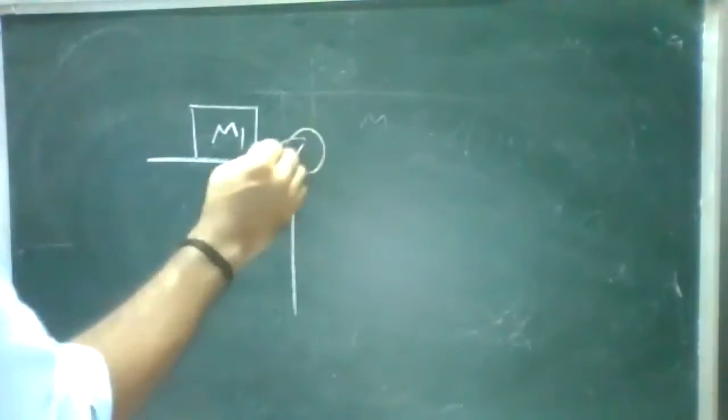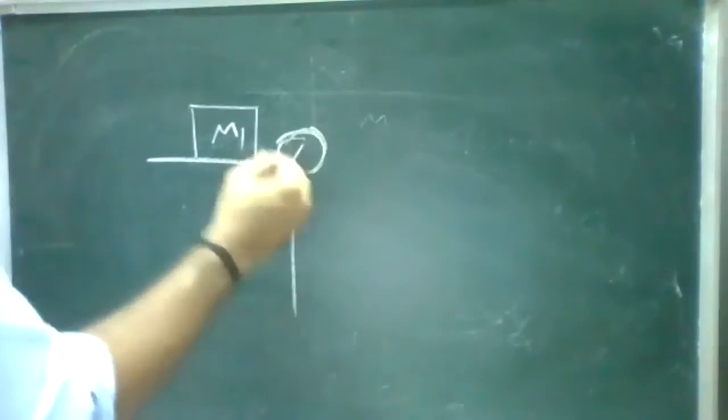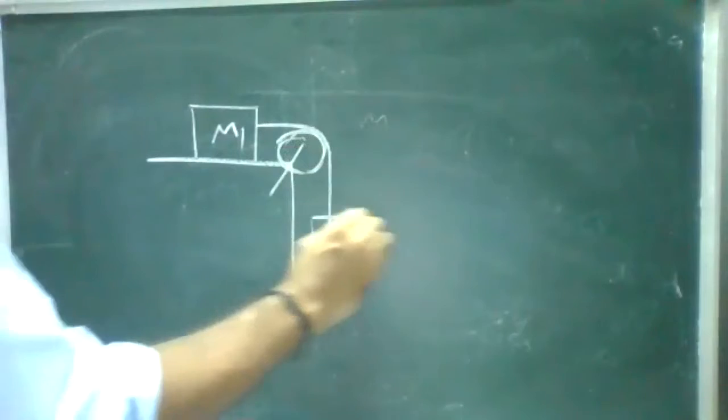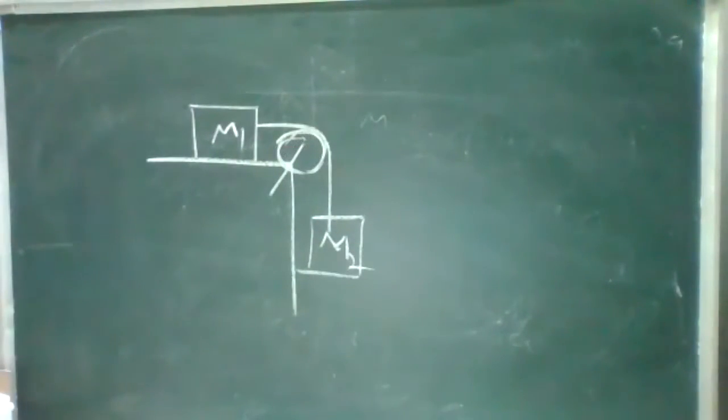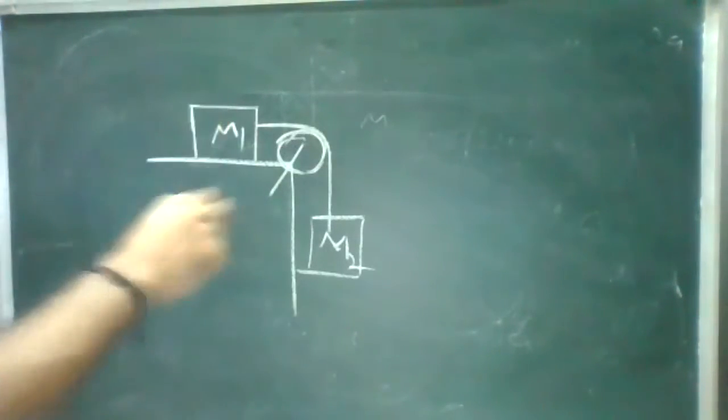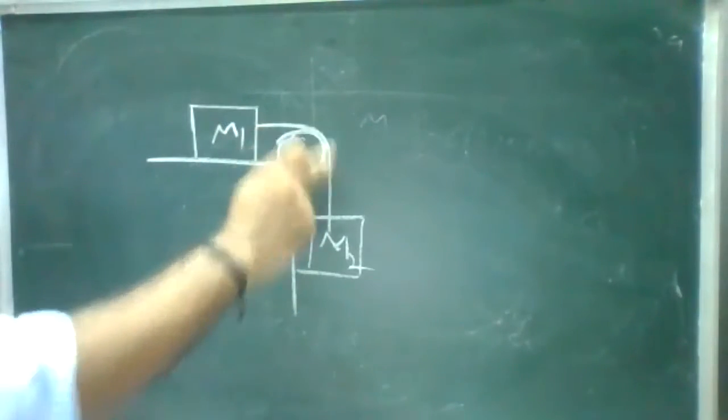I'm just drawing the picture and I'll explain. So next one, there is a table. I'm placing a mass on the table. This is one more condition. Through the table, I'm connecting a pulley. Through this pulley, I'm connecting a mass. Have we discussed this one? No. Okay, fine. So only one string is there, connected to the pulley.